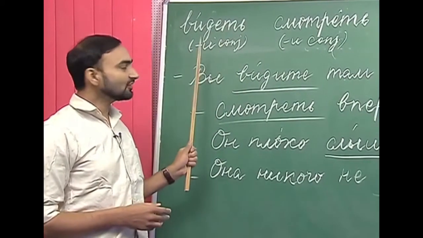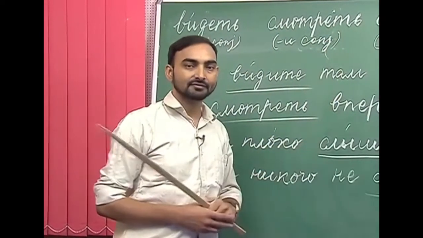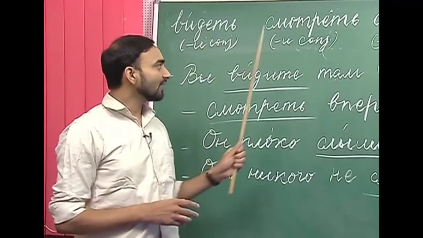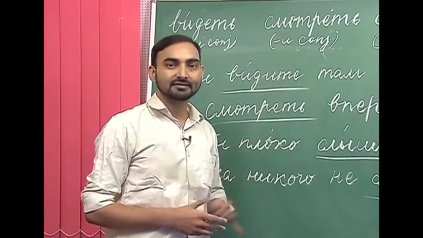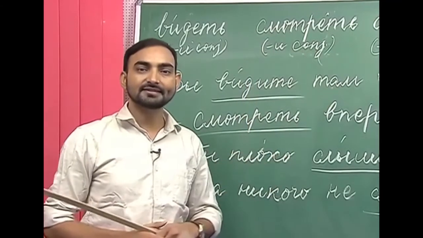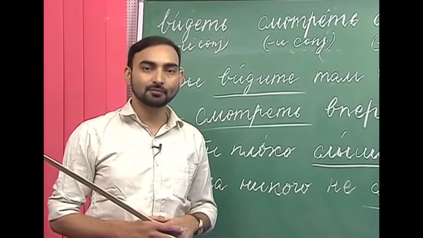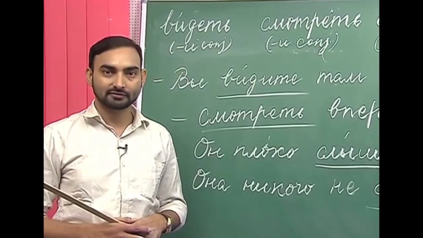So it's e conjugation. And how do we conjugate smatriet? Again we follow the e conjugation, which is like gavarit. Ya smatriu, ti smotrish, on/ana smotrit, mi smotrim, vi smotrite, oni smotryat.